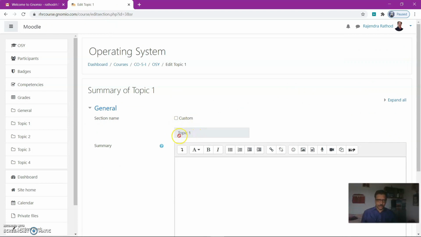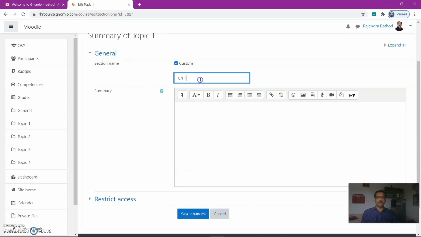You can keep the topic name as it is, or you can change it. I will change this one, so chapter 1. And if you want to put the name of the chapter, you can put, so concept of operating system.